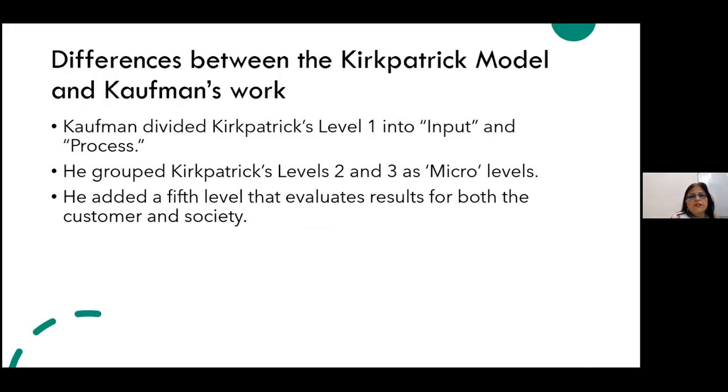Now, there are some differences between the Kirkpatrick model and Kaufman's. Kaufman divided Kirkpatrick level 1 into input and process, as you have seen, and he grouped Kirkpatrick's level 2 and 3, learning level and the job behavior level, as micro levels. He grouped it into level 2. He added a fifth level that evaluates results for both the customer and the society. So this is what the difference is.